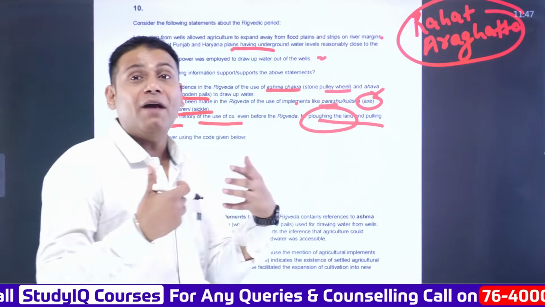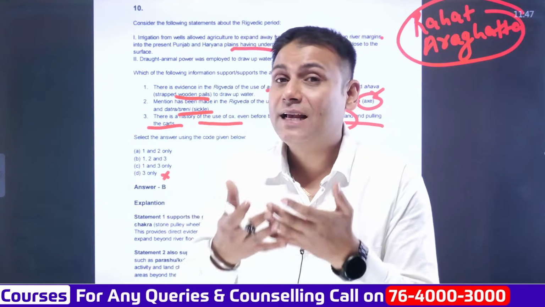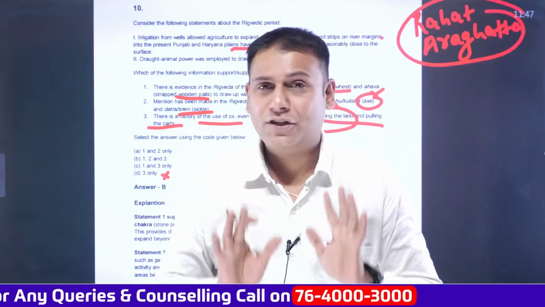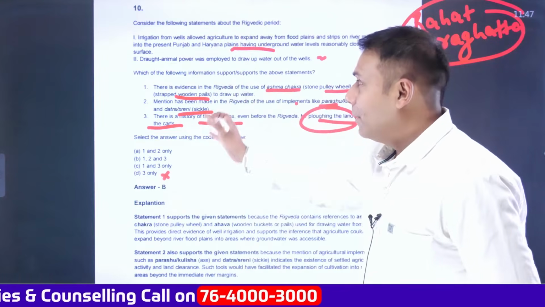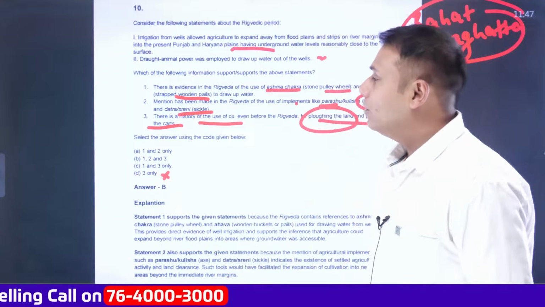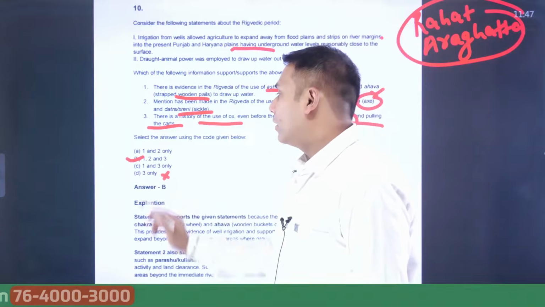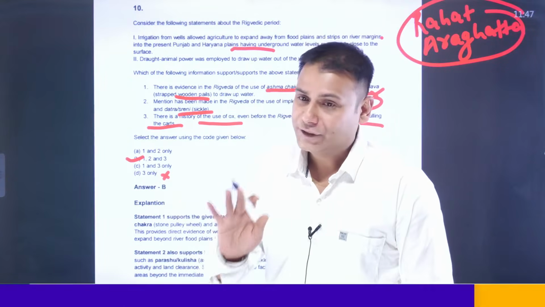And that could have aided in what? That could have aided precisely in the agricultural practices. So by these three statements, we come to a conclusion that all these three statements are correct. So 1, 2, 3 is the answer.